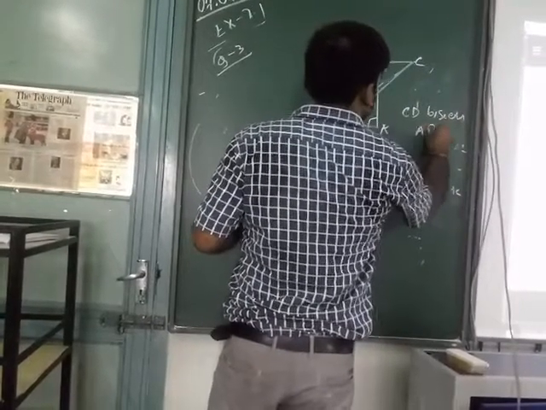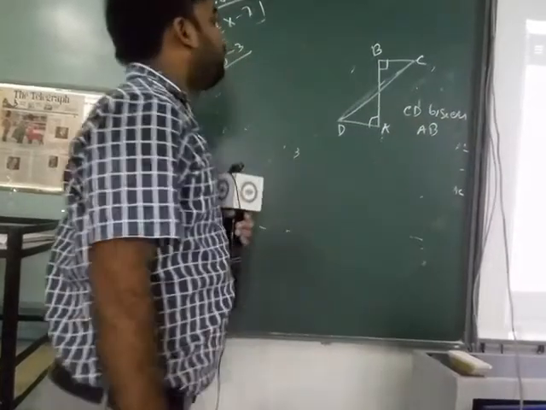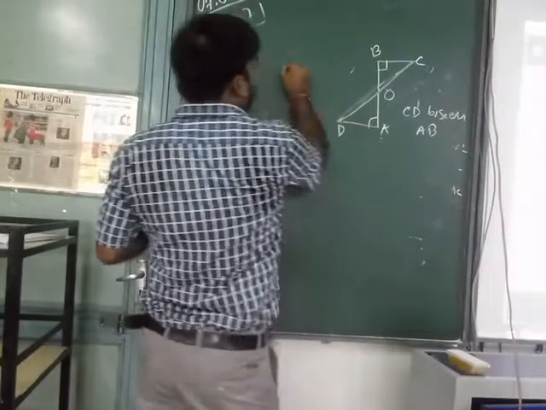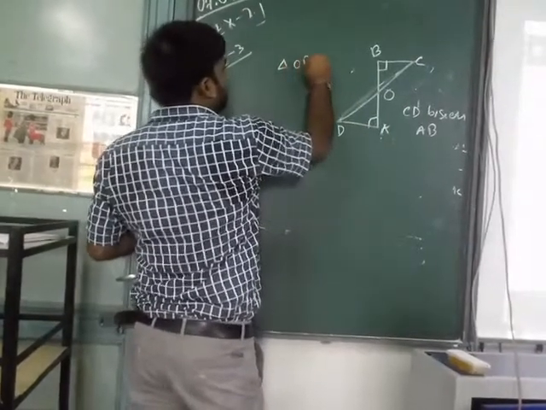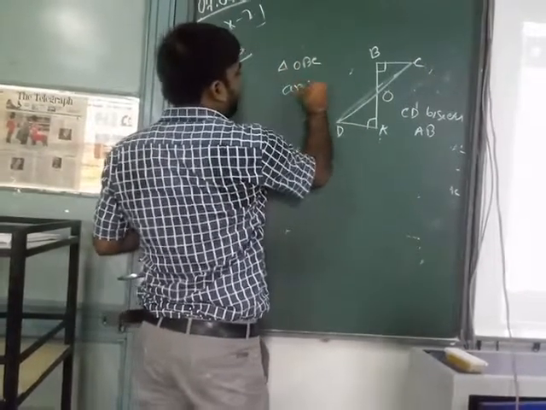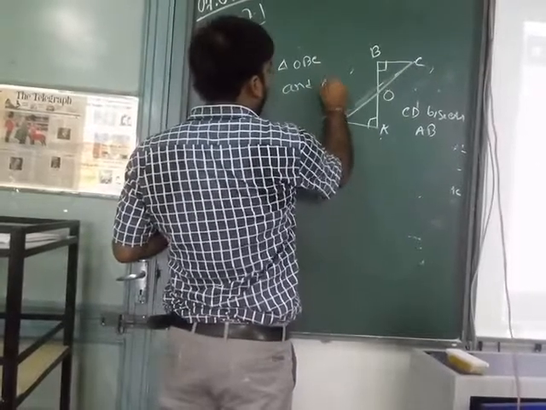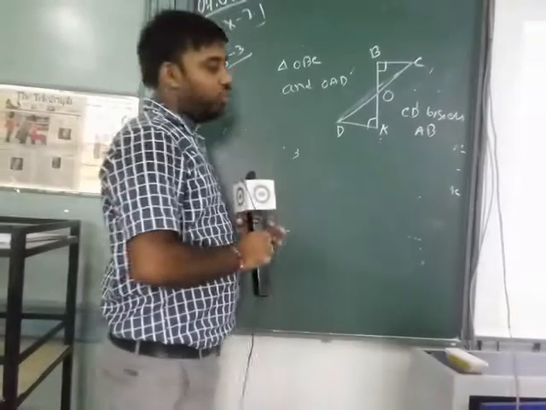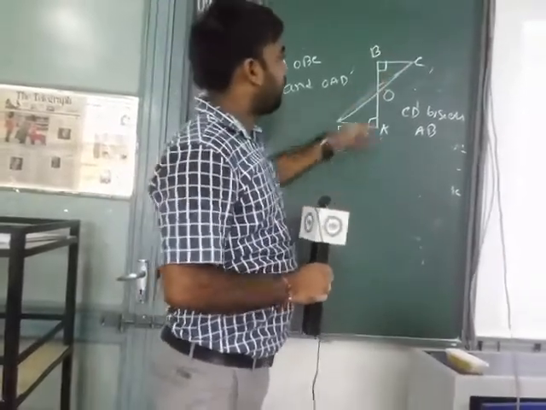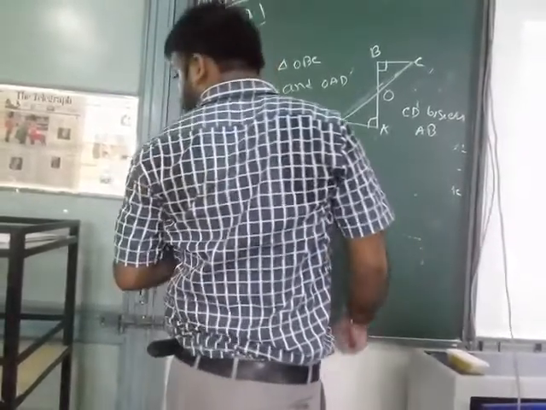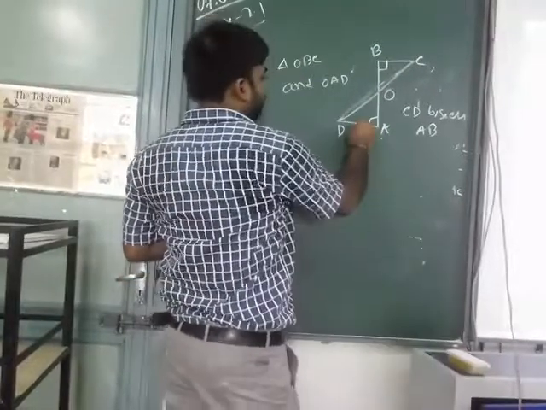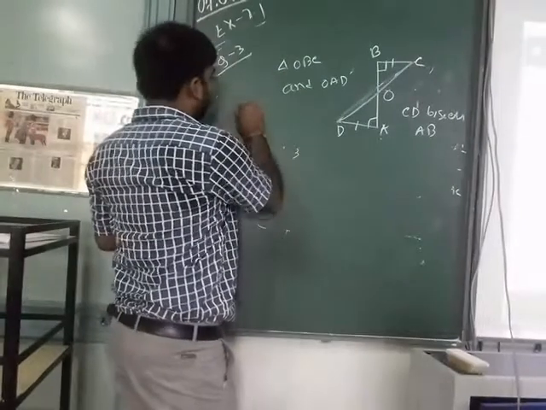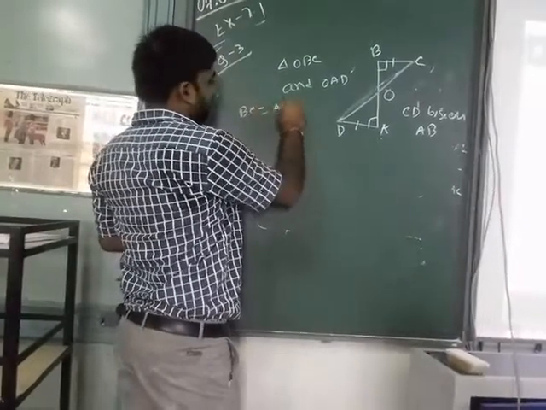To prove this, we need to prove first that triangle OBC and triangle OAD are congruent. First of all, BC equal to AD, that is given.